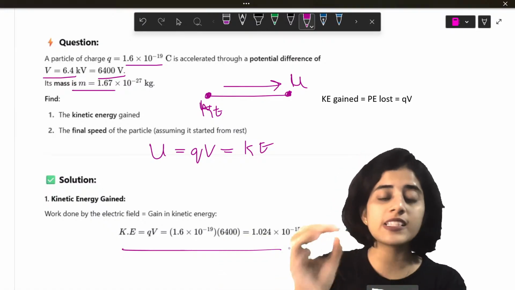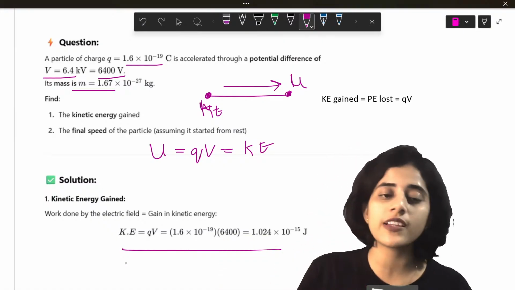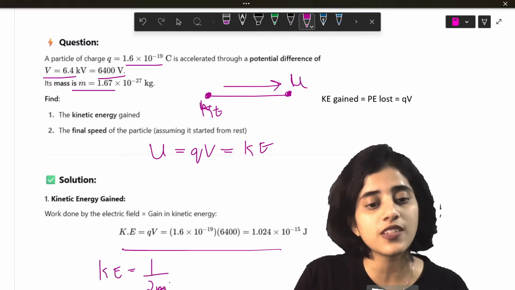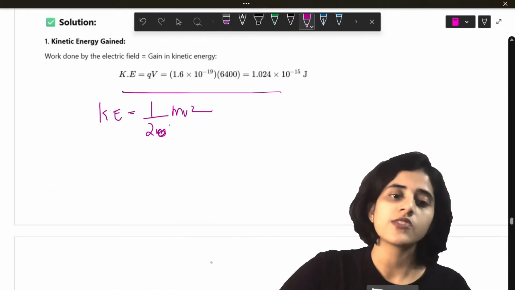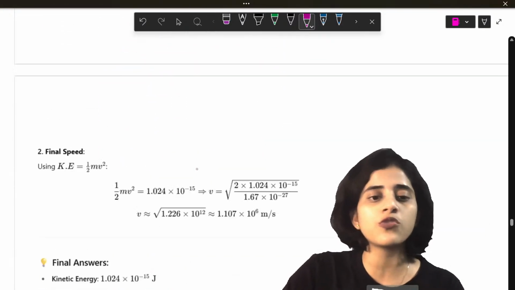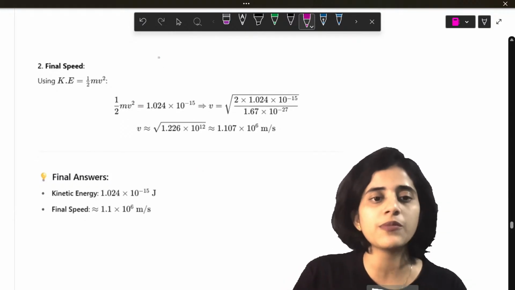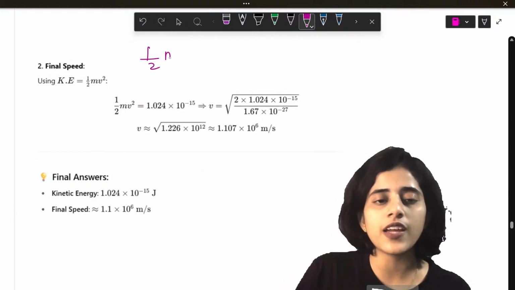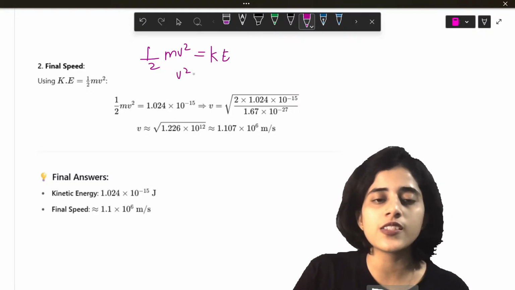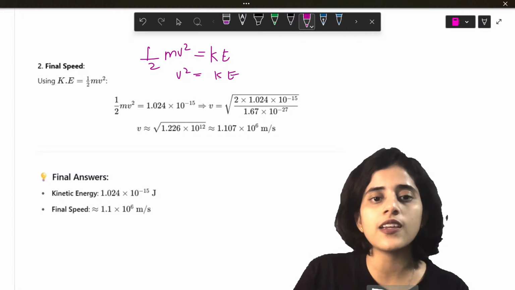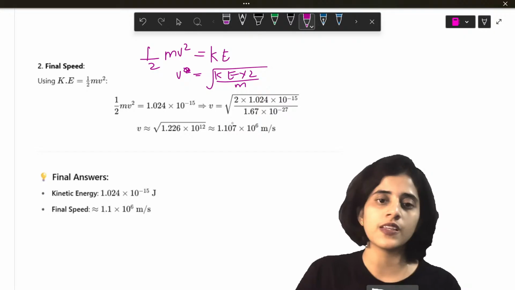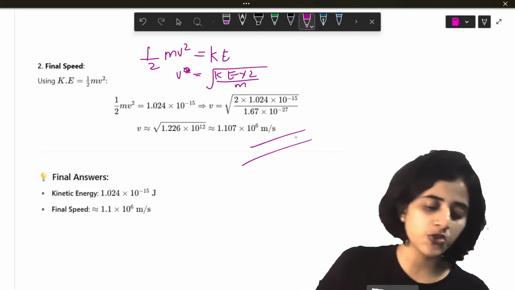Now, the next part is to find out the speed. How will you find out the speed? We already know kinetic energy is what? Half mv square. So you can equate it. Half mv square will be 1.024 into 10 raised to minus 15. So from this, half mv square is equal to KE, so v square will be KE into 2 by m, and the whole square root will be v. So you substitute the values, you should get the answer.